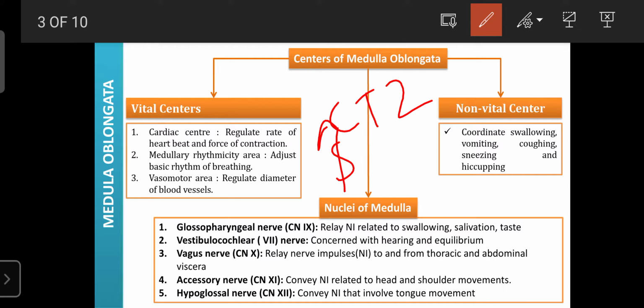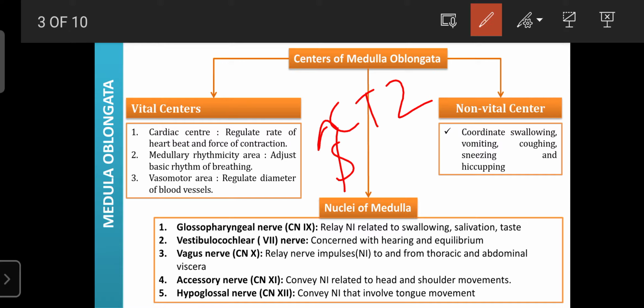that is, the nuclei for the glossopharyngeal nerve. The glossopharyngeal nerve is a cranial nerve, denoted as number 9. This nerve plays an important role in relaying nerve impulses related to swallowing, salivation and taste. That nerve nuclei, or controlling system, is present in the medulla oblongata. Due to this, it is involved in swallowing, salivation, as well as the detection, or regulation, of taste.